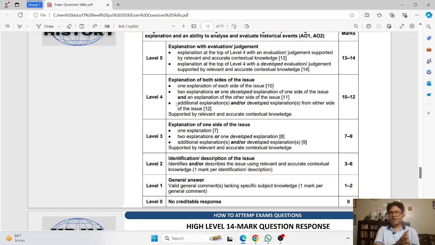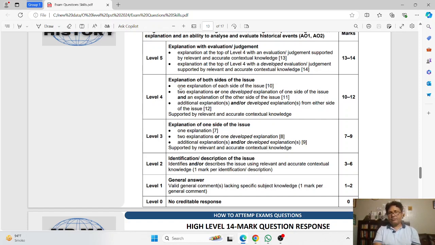And additional explanation. Now at this stage, if the candidate provides 2 developed explanations from both sides, that means the candidate is able to achieve 12 marks if the response is fully accurate.